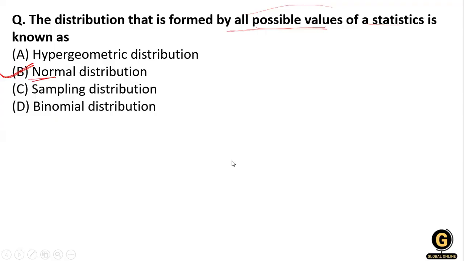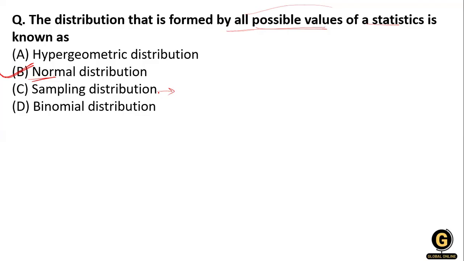Now, the one thing, given that it is a sampling distribution: the sample distribution refers to the probability distribution of a statistic that comes from choosing a random sample of a given population.